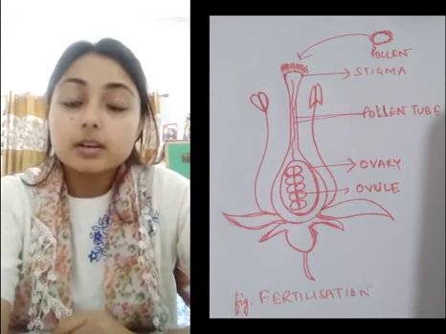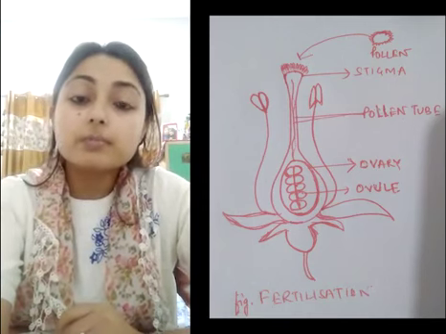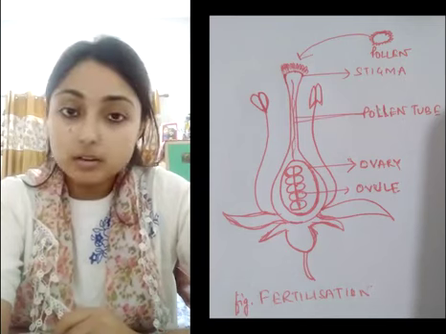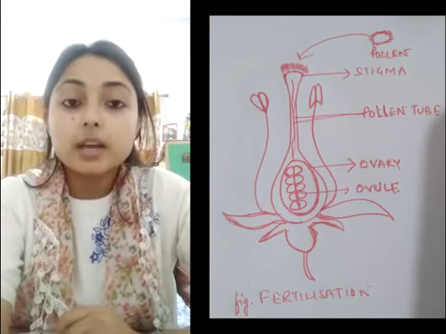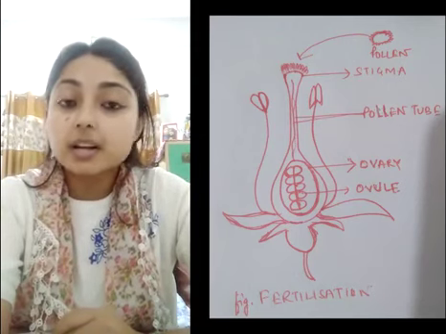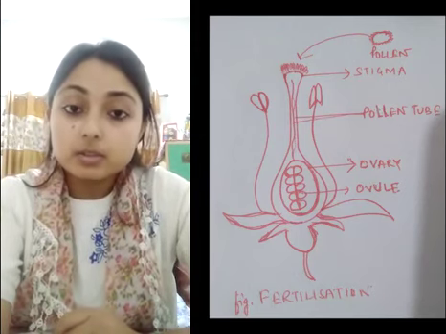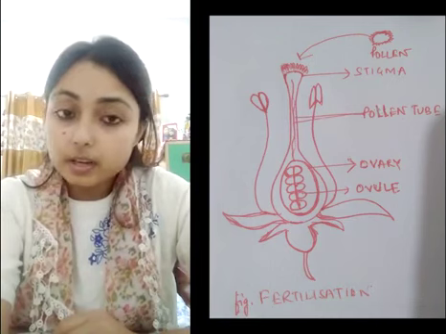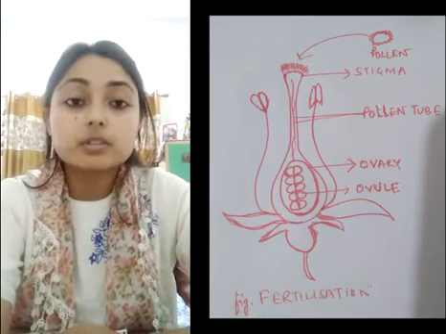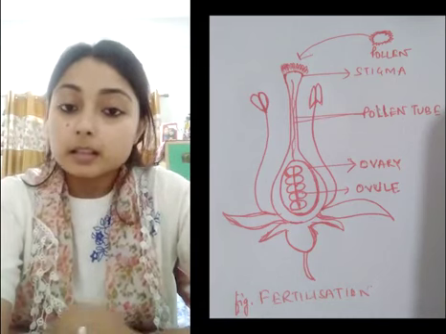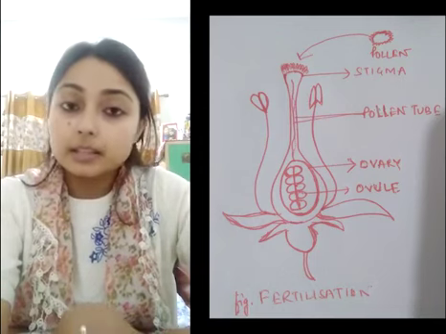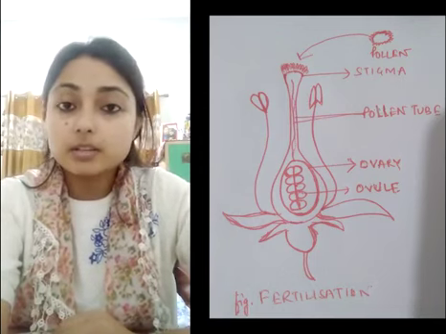So I repeat, in plants, when a ripe pollen grain from the anther of the same kind of flower falls on the stigma, it sends out the pollen tube, which is a thread-like tube. This tube develops downward through the style and carries the male gamete to the ovule, which is in the ovary. This is where the male and the female gamete fuse, and this process is called fertilization.